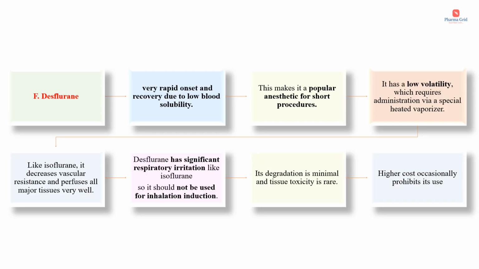Next one is desflurane. It has a very rapid onset and recovery due to low blood solubility, and this makes it a popular anesthetic for short procedures. It has low volatility, which requires administration via a special heated vaporizer. Like isoflurane, it decreases vascular resistance and perfuses all major tissues very well. Desflurane also has significant respiratory irritation like isoflurane, so it should not be used for inhalation induction. Its degradation is minimal and tissue toxicity is rare. Higher cost occasionally prohibits its use.